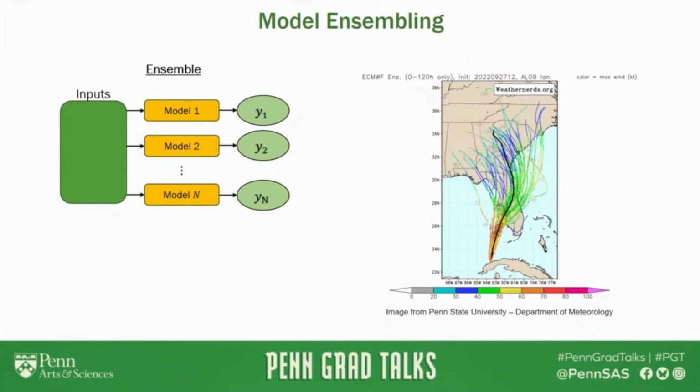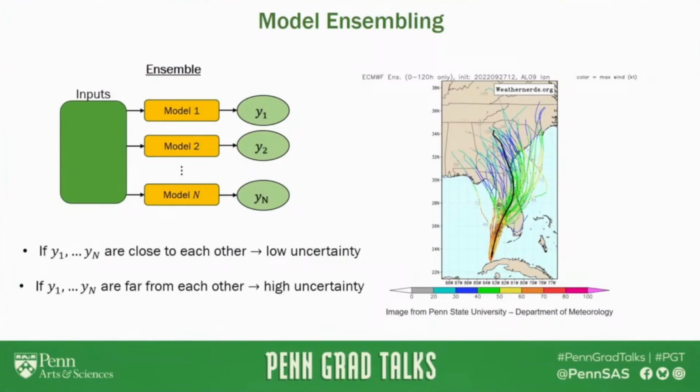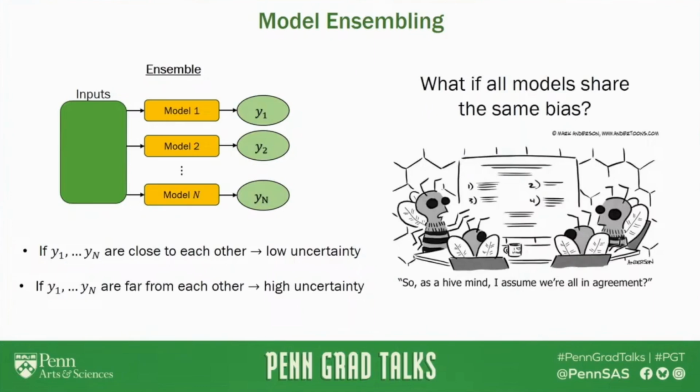This spread reveals our uncertainty. If the predictions are close to each other, there's low uncertainty. But if they're far from each other, we know there's high uncertainty. But what if all models share the same bias?